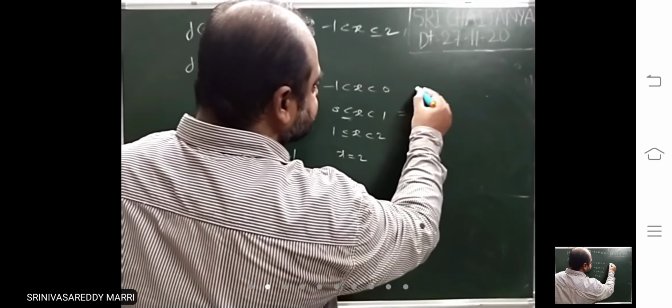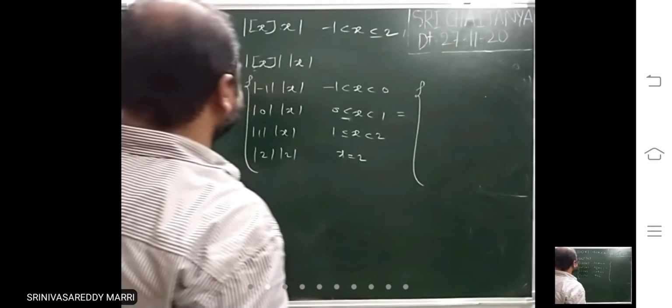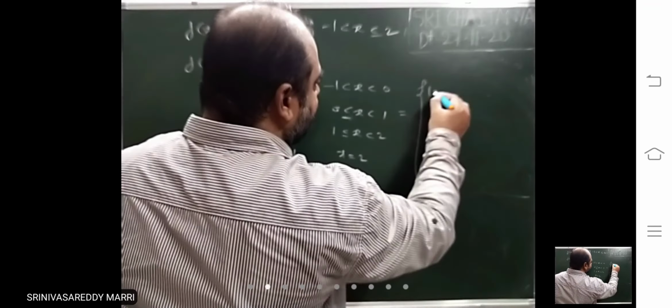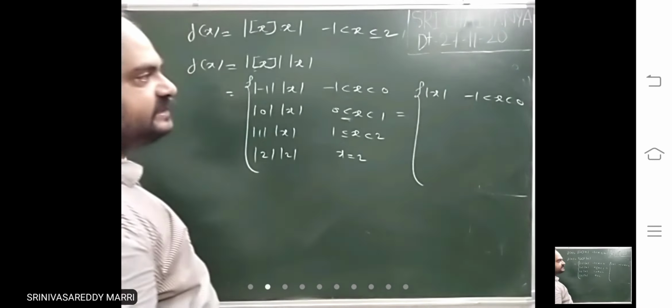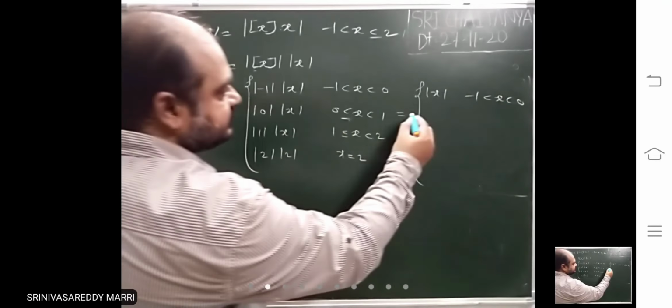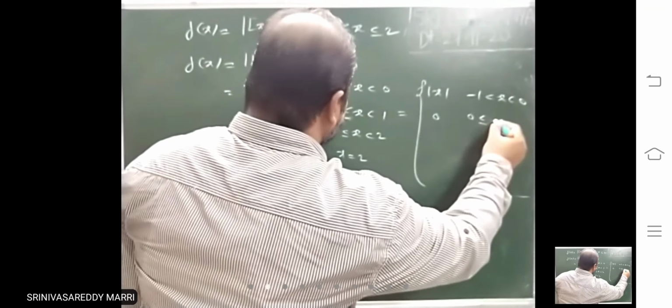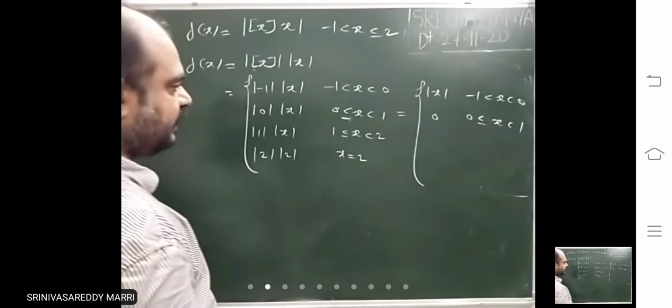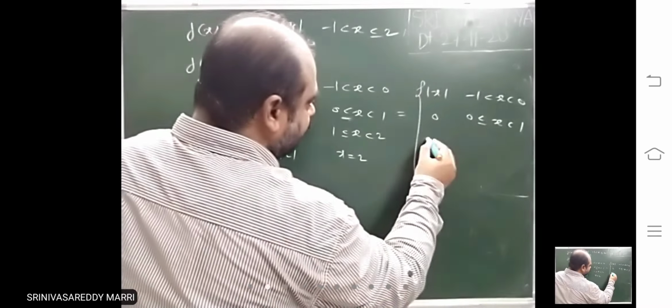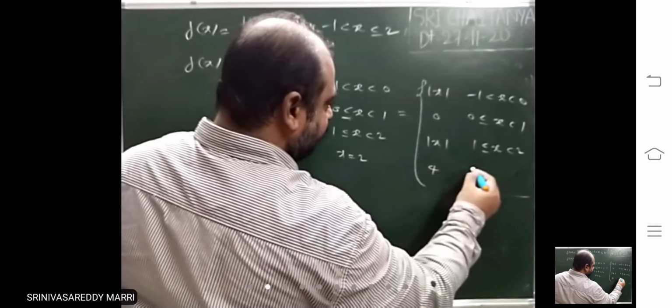That means what is the definition you got? If you write the definition, it will be easy. Modulus x when x less than 0, 0 when 0 to 1, 1 into modulus x when 1 to 2, 4 when x equal to 2.